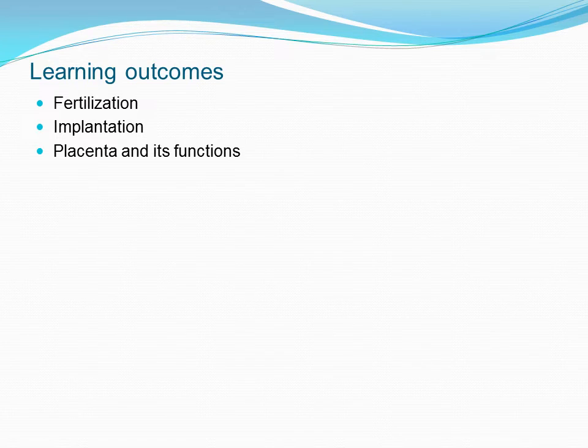Now, what are the learning outcomes of this lesson? At the end of this lesson, we will be studying what fertilization is, how this process happens in the human female body, what implantation is, what the placenta is and its function, and what parturition is. So these four main things we will be studying under this heading, fertilization and implantation.